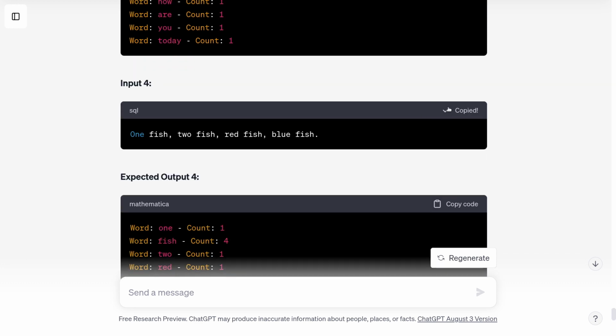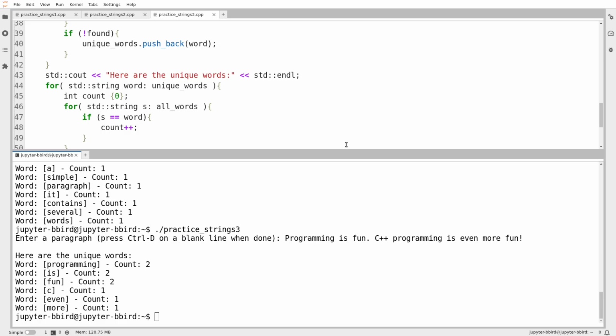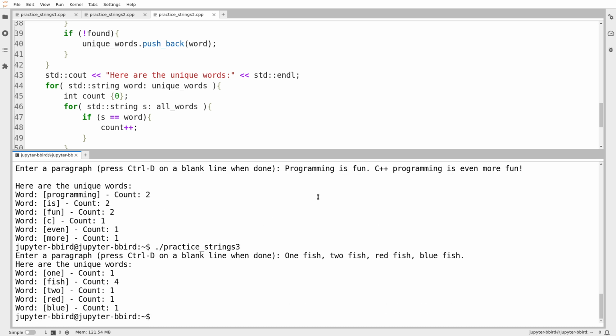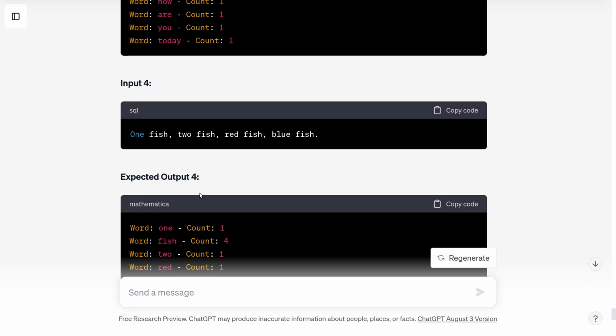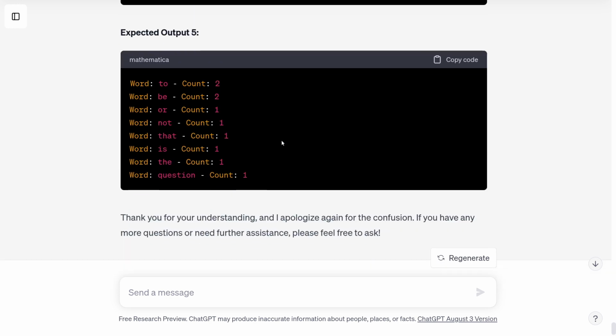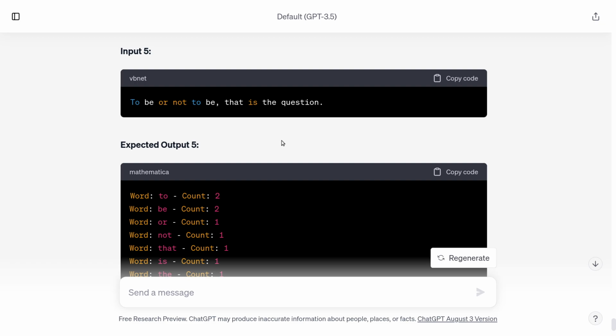I guess we should try this input since I was already experimenting with it. Okay. There we go. So the word fish occurs 4 times. Everything else occurs once. We're well on our way to having this working. Let's see. There's a line from Hamlet, I guess. I guess that's worth testing. And then that's the last one ChatGPT has.